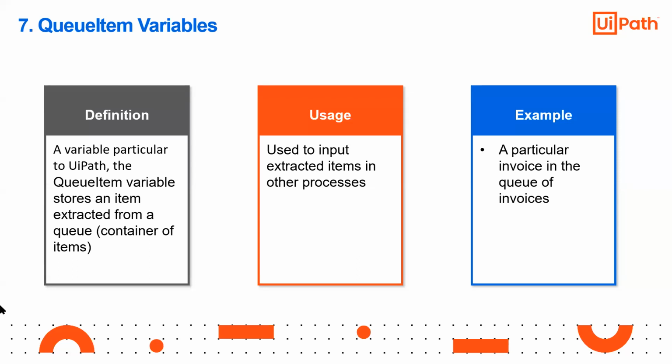Now, an example is a particular invoice in the queue of invoices. Suppose you have images of multiple invoices, from invoice number 1 to 100. Now I want to extract only from 71 to 75. There I will extract using the queue item variable. We'll discuss that using Orchestrator. So park this for right now. We'll discuss much more detail about queue item in Orchestrator. Okay, then comes the array.